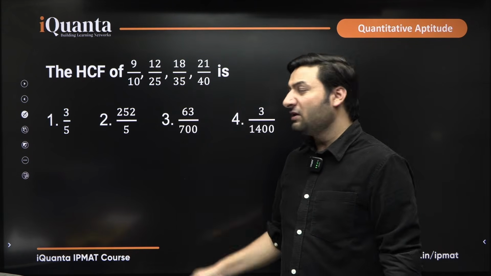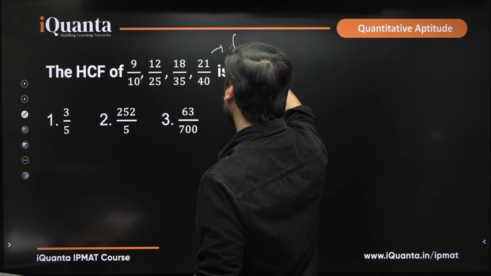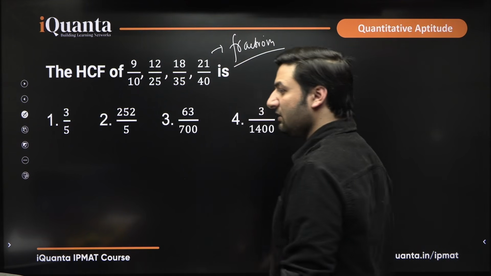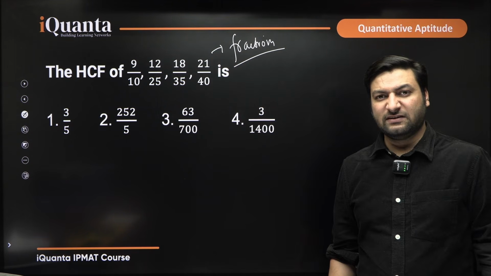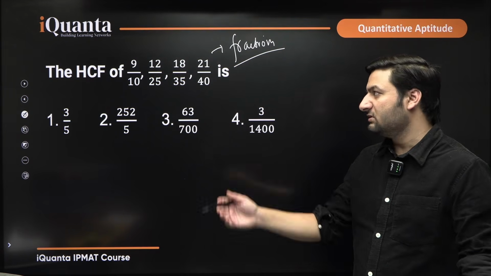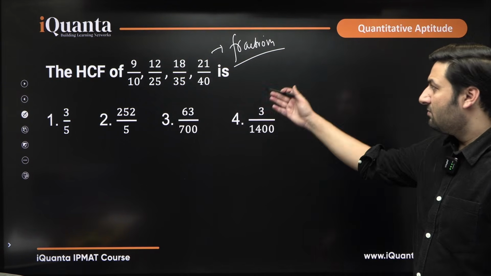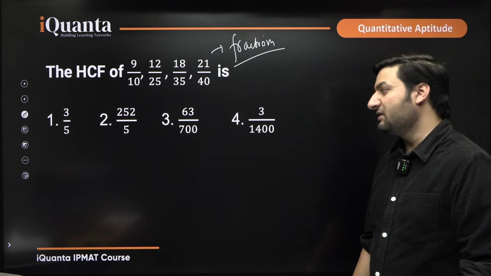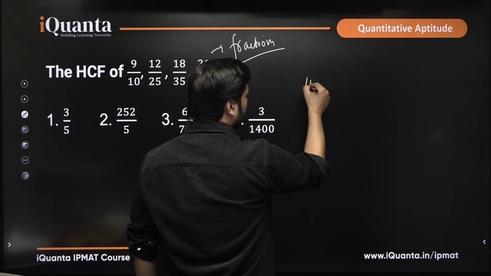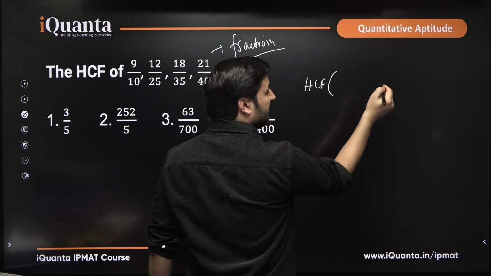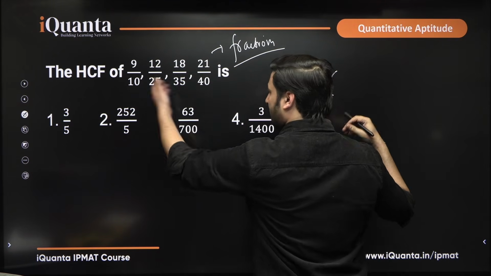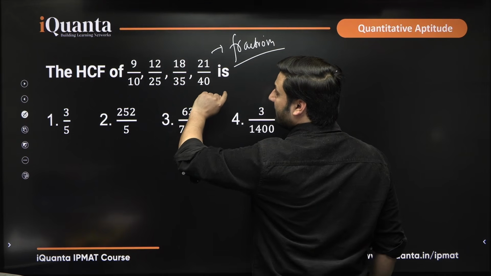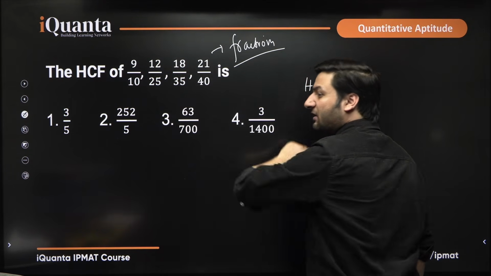HCF of what are these? These are fractions. All of these are fractions. Usually most of us encounter HCF and LCM of whole numbers till class 10. Many of you still might not know how to calculate the HCF and LCM of fractions. So let me tell you, whenever you have to calculate HCF of multiple fractions, okay, there are multiple fractions here. 9, 12, 18, 21 are the numerators. 10, 25, 35, 40 are denominators.